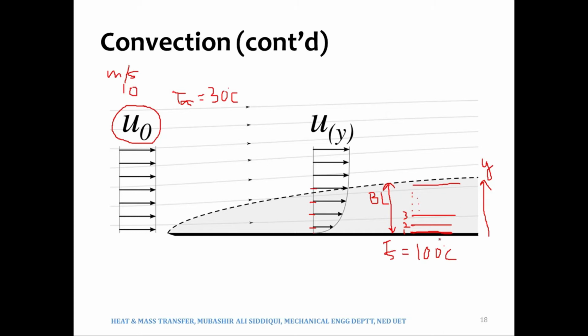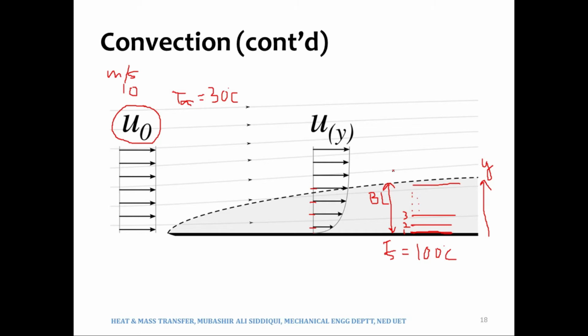So the fluid will get heated up, and then it will be pushed by the upstream fluid to a downstream position, and it will be replaced. This fluid will be replaced by a colder fluid, you can say, or a relatively colder fluid.